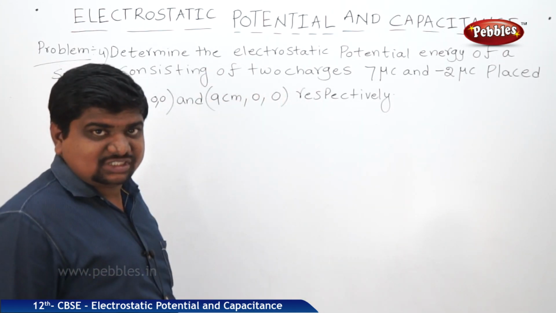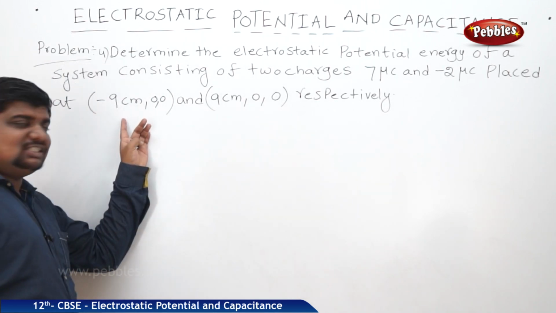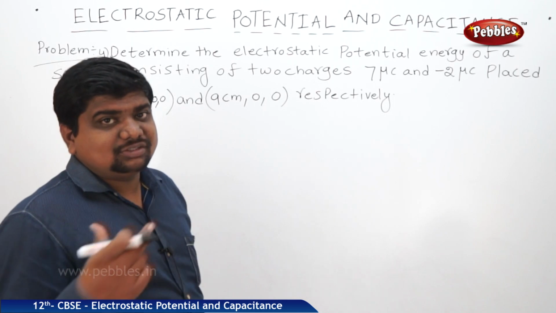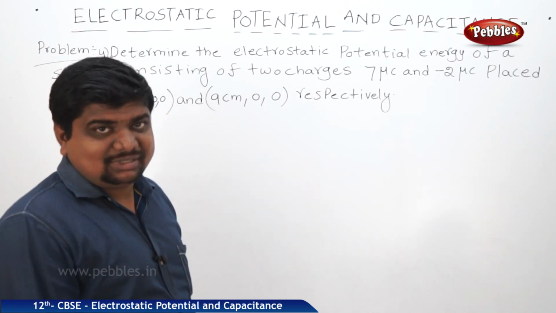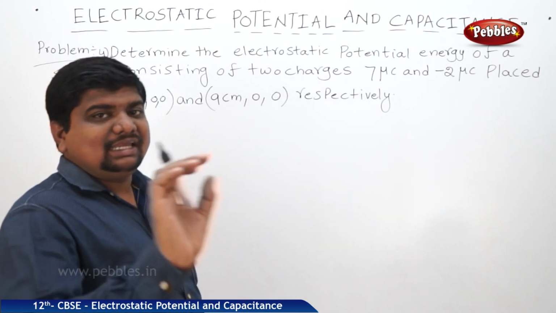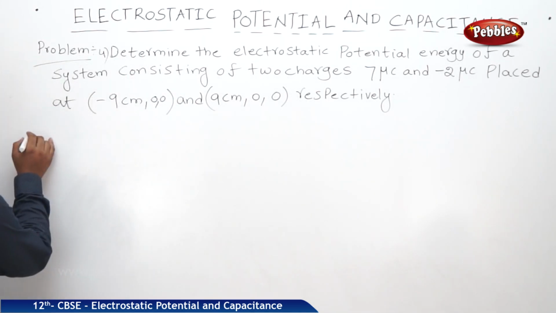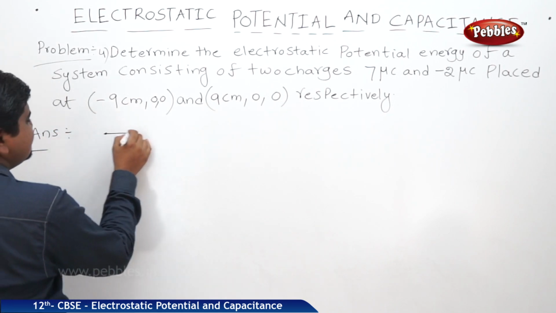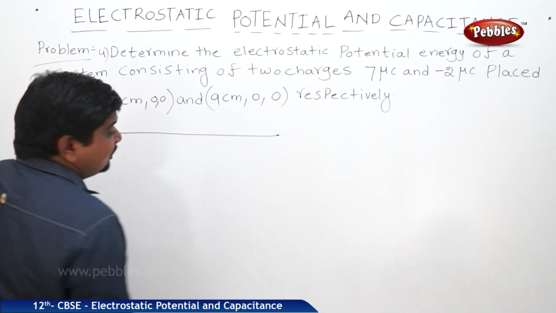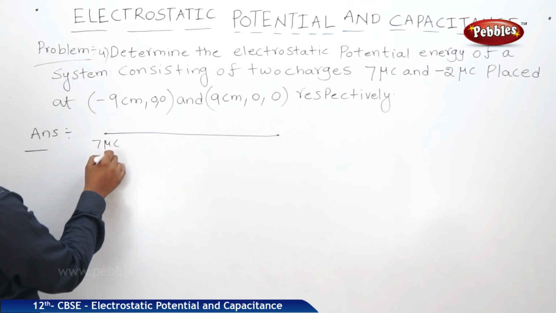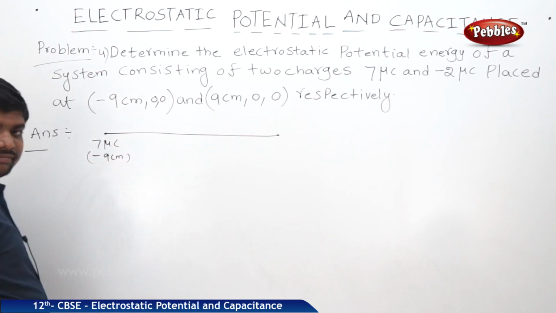It is a system of two charges. But what is the displacement along the x axis? Minus 9 to plus 9. That means the total displacement is 18 centimeters; the two charges are separated by 18 centimeters. The visualization of this problem is like this: the first charge, 7 microcoulombs, is at minus 9 centimeters.